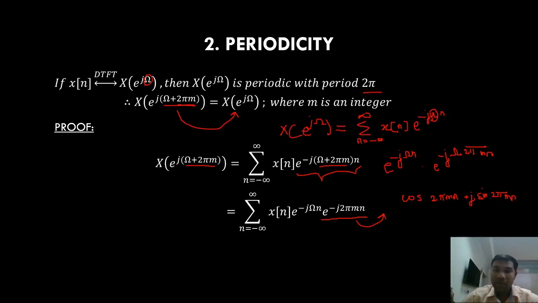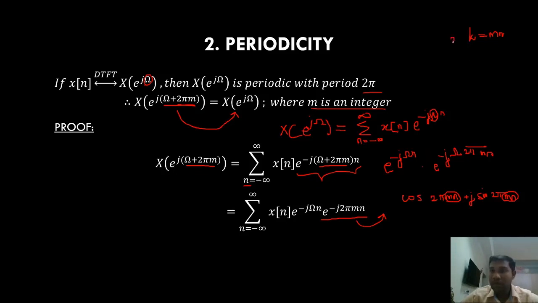Now m and n both are integers, right? M is an integer and we know n by itself is an integer. So the product mn is also an integer, so I'll just replace mn with k.